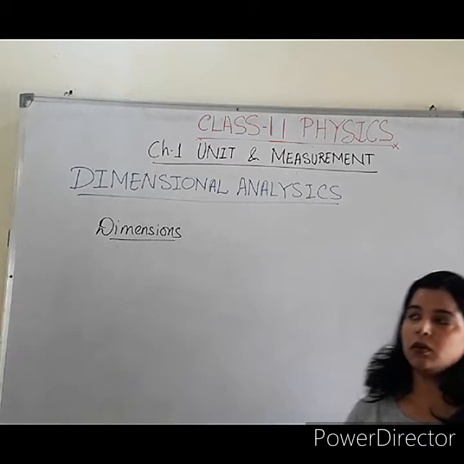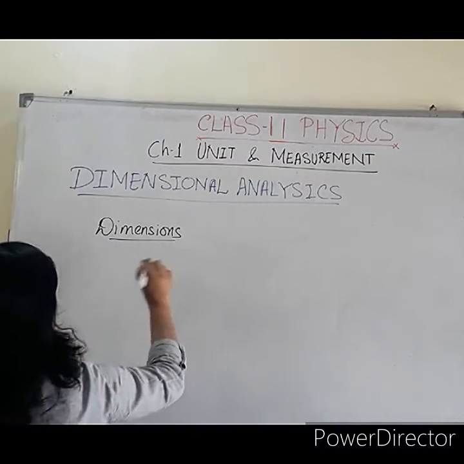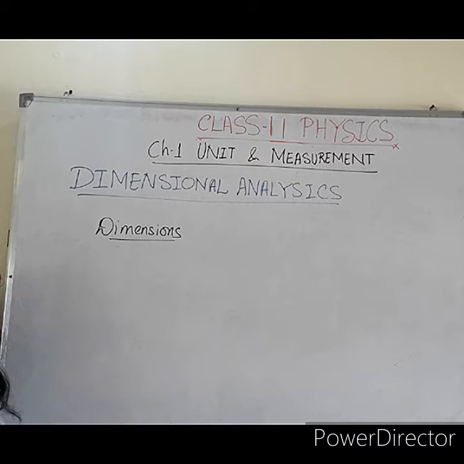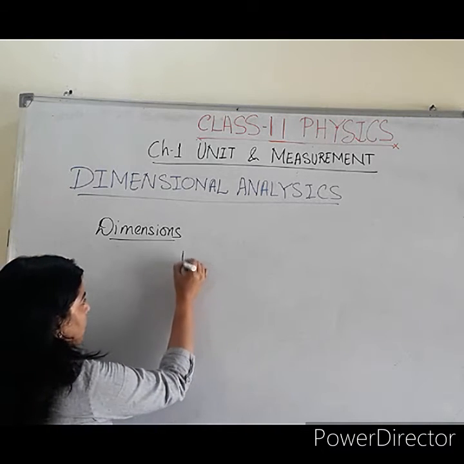Okay. Now, what is the definition of dimension? That means what?